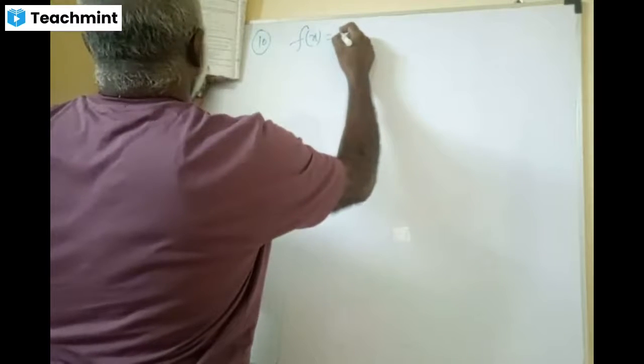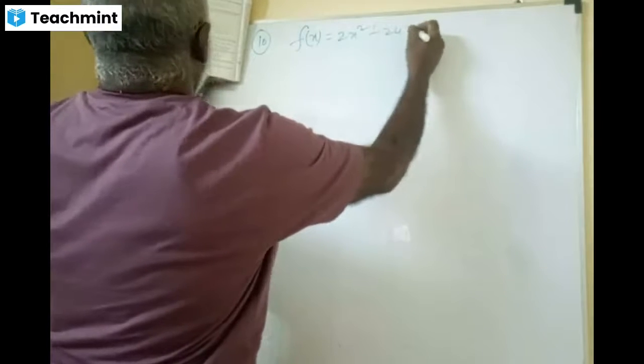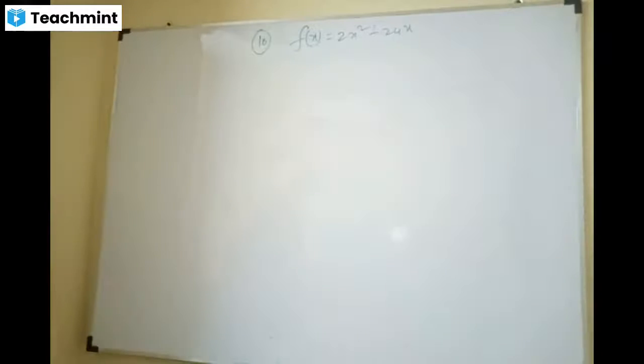One, f of x is 2x square minus 24x. Is it 2x square only? Yeah. 2x square or 2x cube?